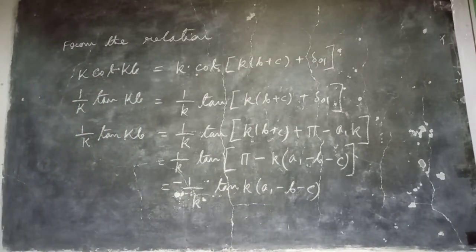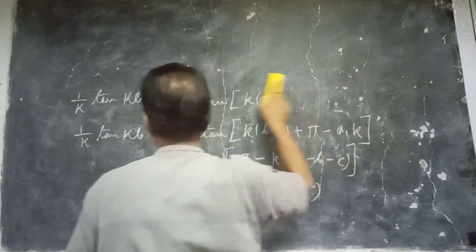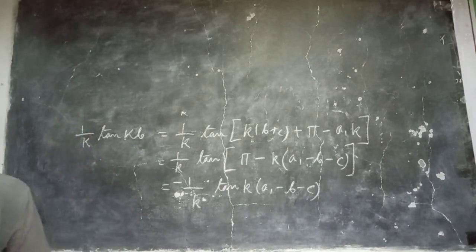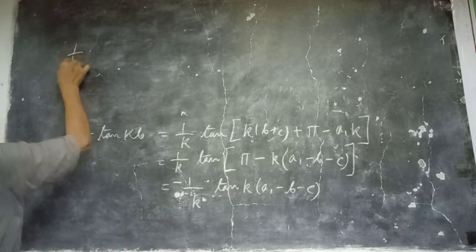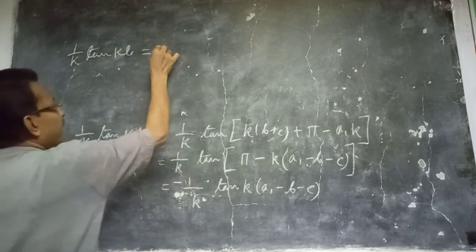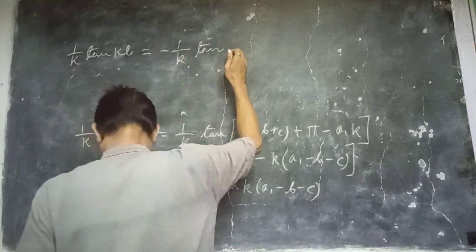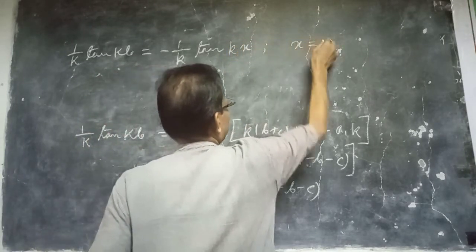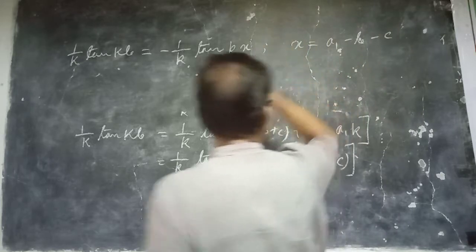So when k goes to 0, for very slow neutron, we can write 1 by k tan kb is equal to minus 1 by k tan kx, where x is equal to this quantity a1 minus b minus c, which we have determined.